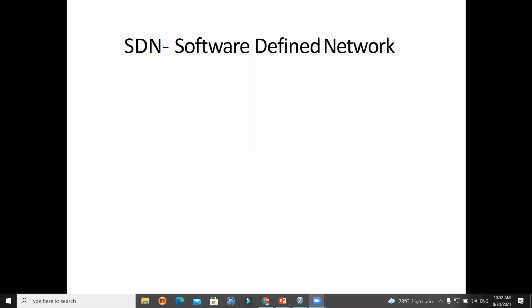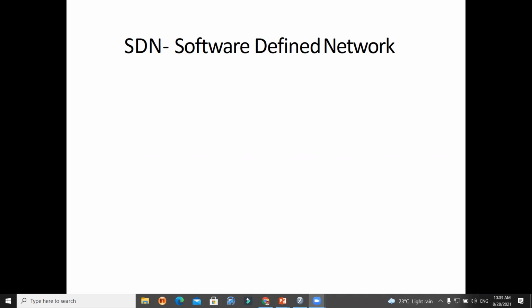In yesterday's lecture, we finished with the architectures that we studied: peer-to-peer network and client-server architecture. After that, the next architecture that we are going to study in today's lecture is software-defined network. Under this software-defined network, as I already told you, three layers are there.